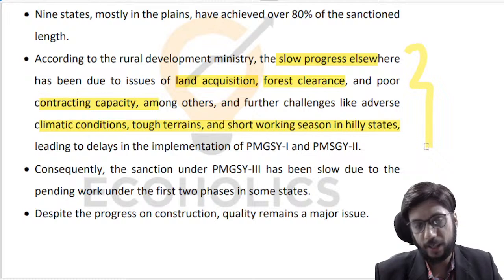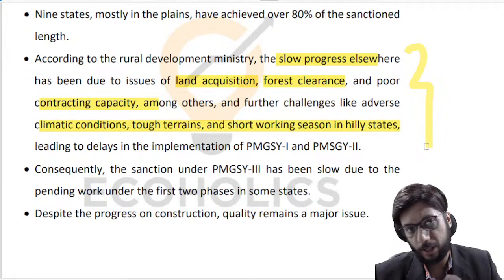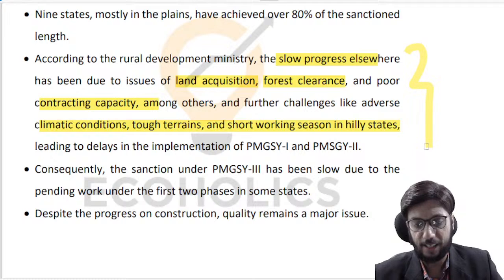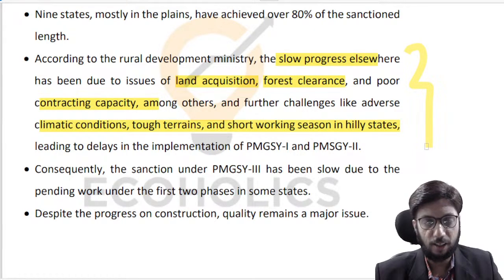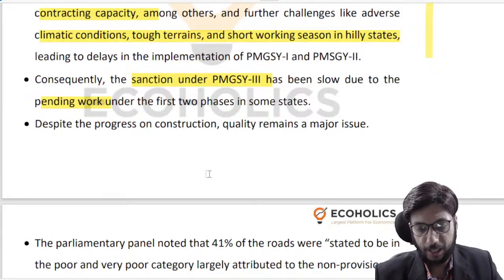You need to be able to identify the real reason why they are lagging behind and be able to offer some kind of solutions in that context, right? So this is where a lot of focus needs to be there, right? So sanctioning under the third phase, it has been slow, work has been pending, right? Quality is again a major issue.